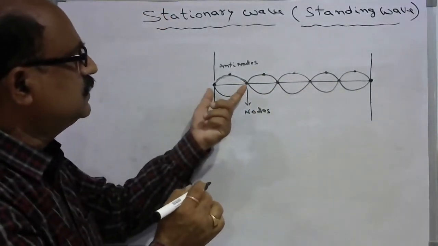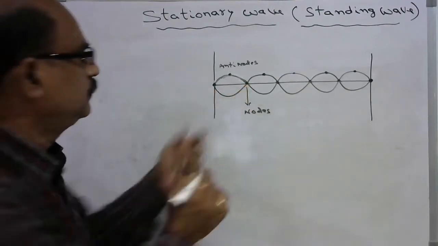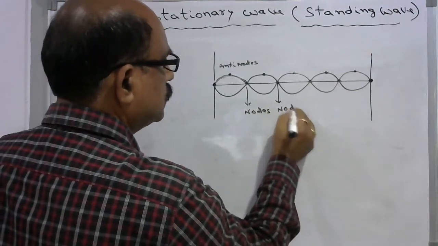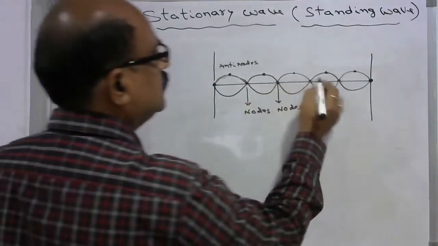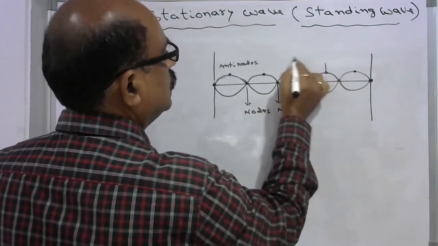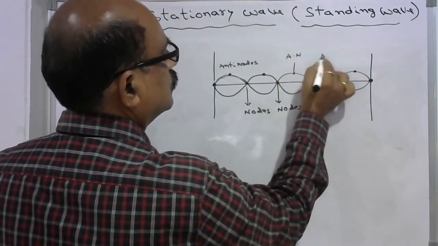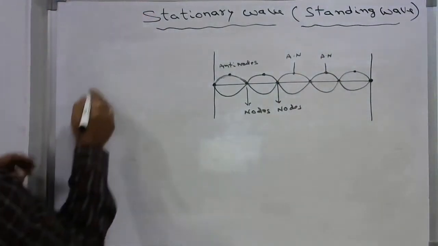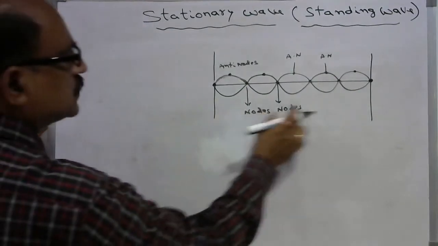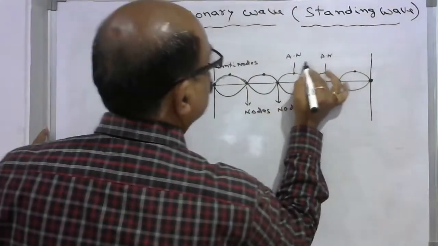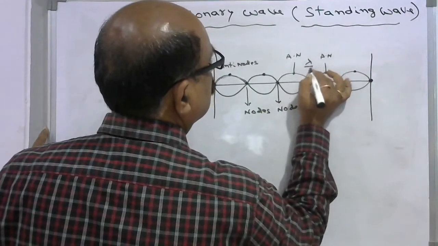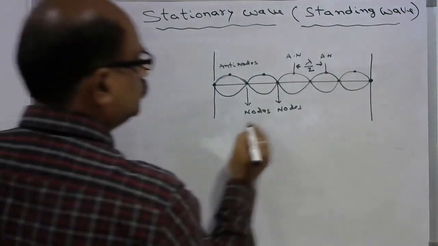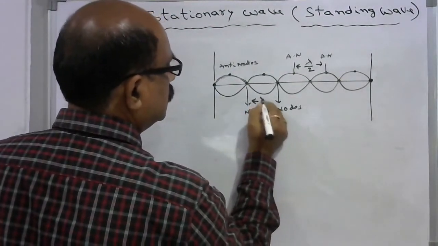The distance between two successive nodes, or between two successive antinodes, is lambda by 2, half of the wavelength.